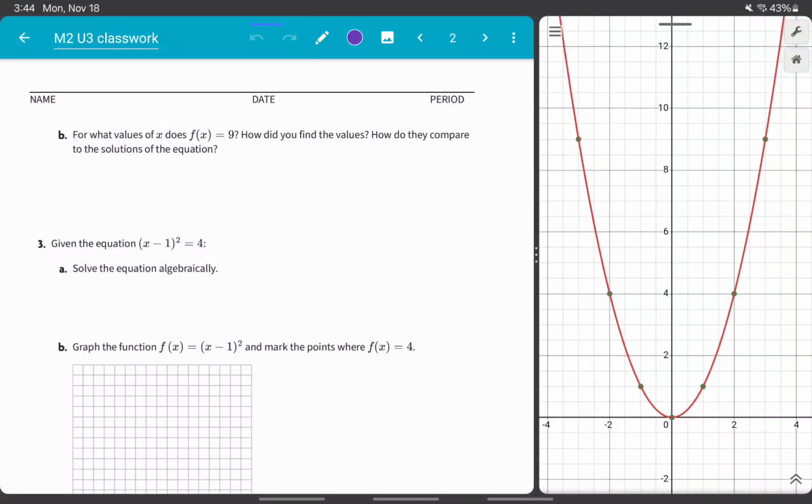For what values of x does f of x equal 9? How did you find the values? How do they compare to the solutions of the equation?